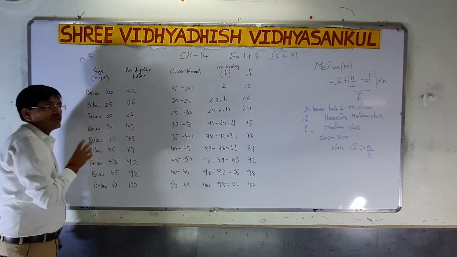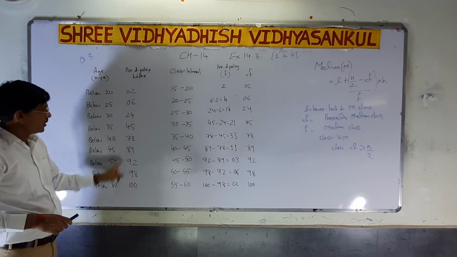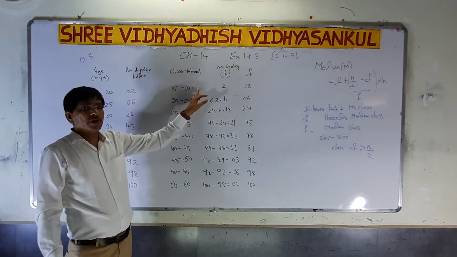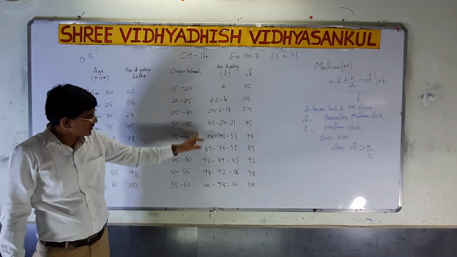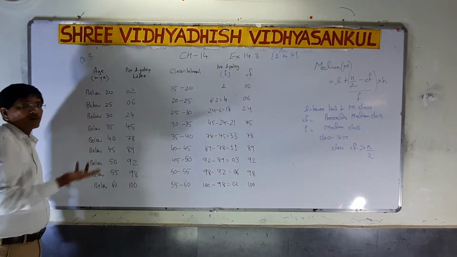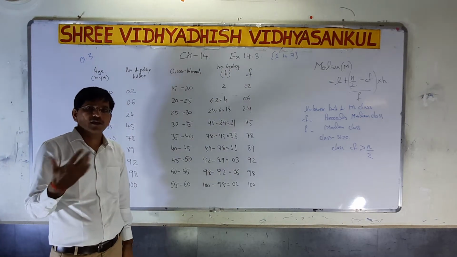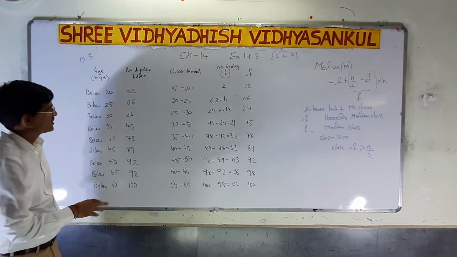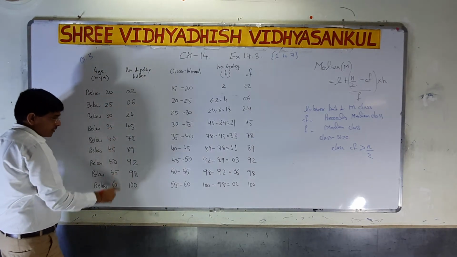Remember, when below is there, these are all the upper limits. Here the lower limit is not given, but the upper limit is given. There are two different types of sums: one is called below and another is above. When below is there, you have to write 20, 25, 30, 35, 40 up to 60.